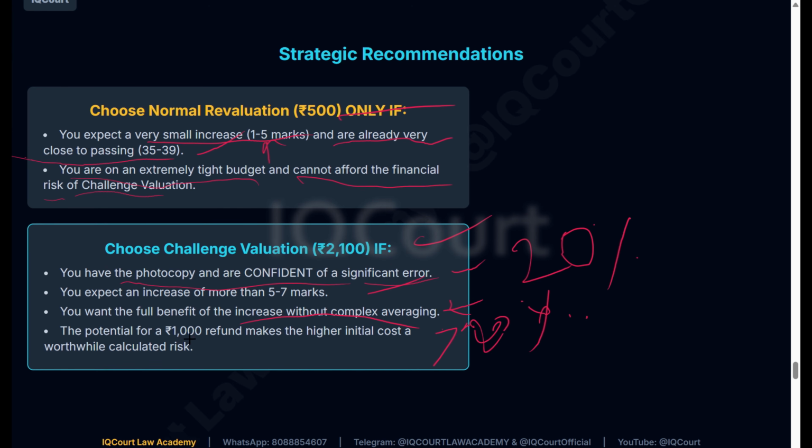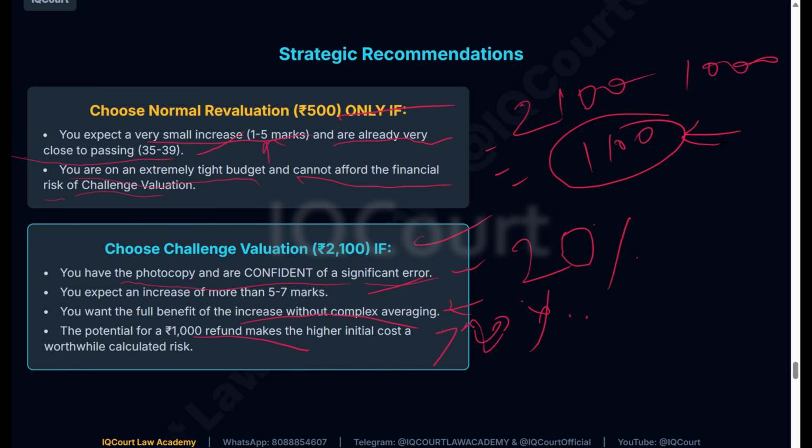Then also you get a 1,000 rupees refund. Mostly they'll give the refund after 1 year, 6 months also. It means of 2,100 rupees they will give 1,000 rupees refund, so you will still lose 1,100 rupees. In normal revaluation, you will lose 500 rupees. They will not give any refund in the normal revaluation process.